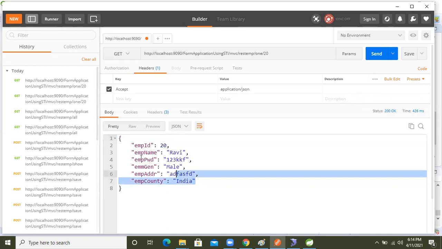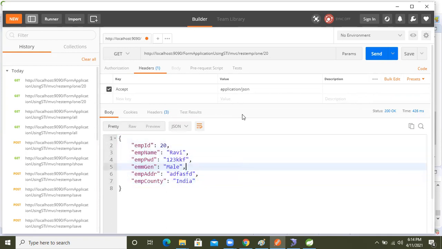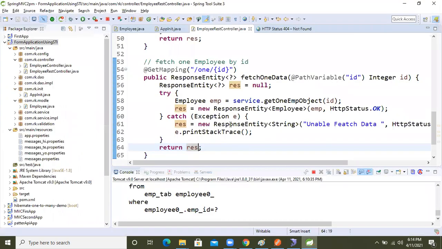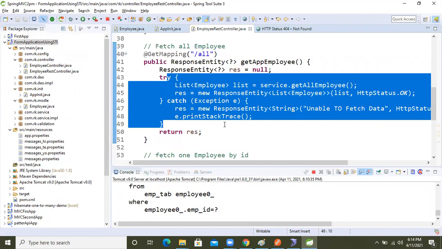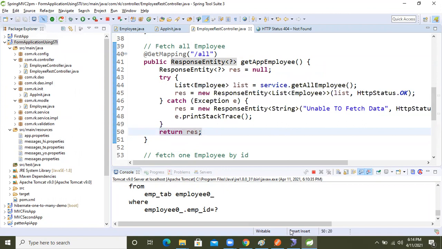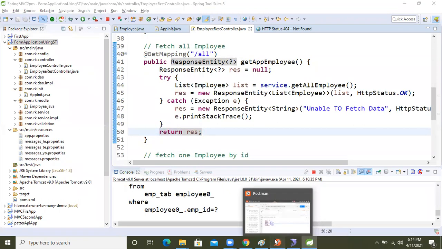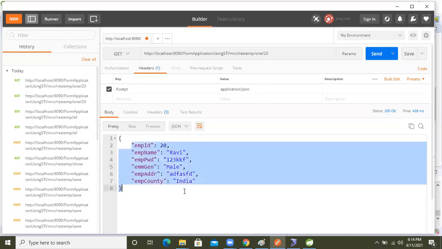See, we are getting the same data in JSON. But why in this method is it not working here? The list of employees is not converting into XML format. Okay, no problem, we will check it later. But here it's working, right? See, this is the JSON data.